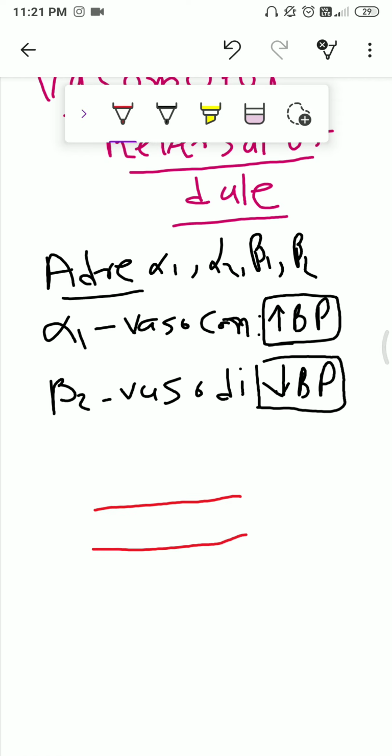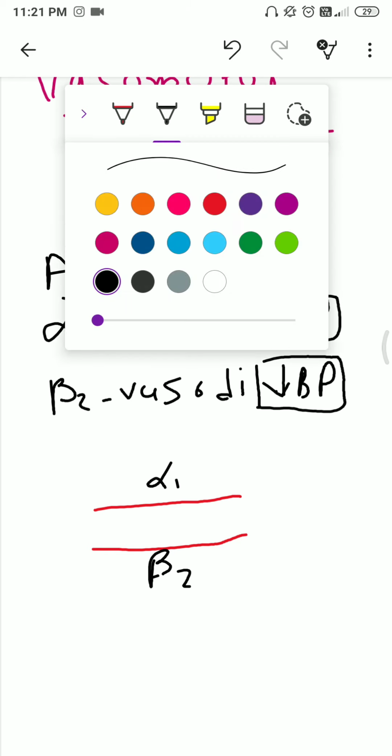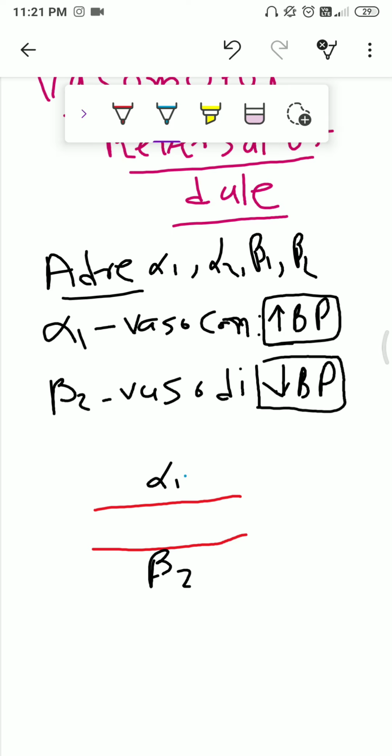Suppose this is the blood vessel. There are two receptors, alpha 1 and beta 2. So assume that the alpha 1 receptor is stimulated at high dose. Assume that 50 molecules are needed for the activation of the alpha 1 receptor, and the beta 2 receptor is stimulated at low dose.